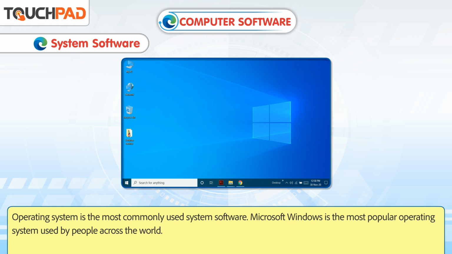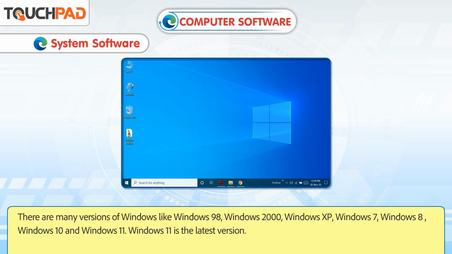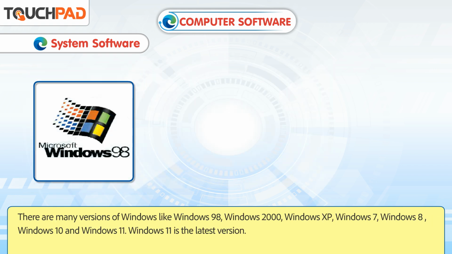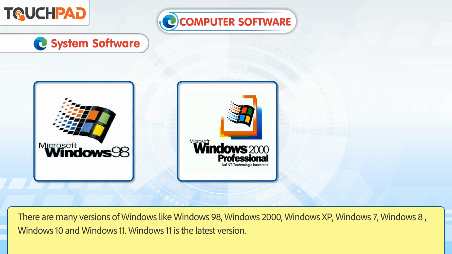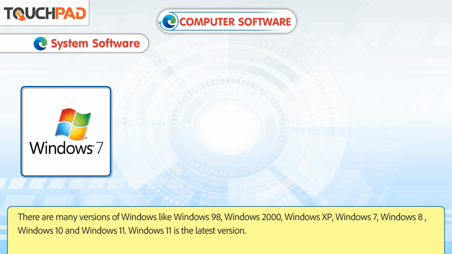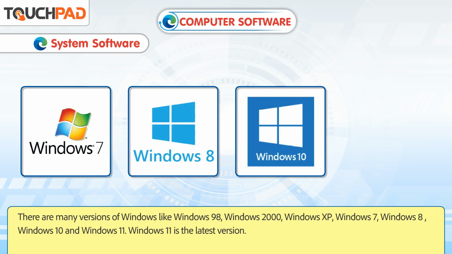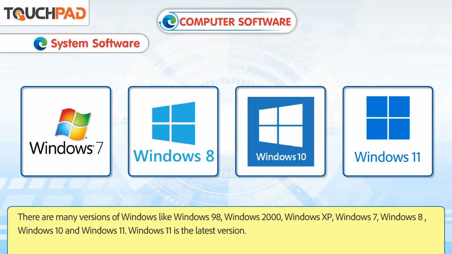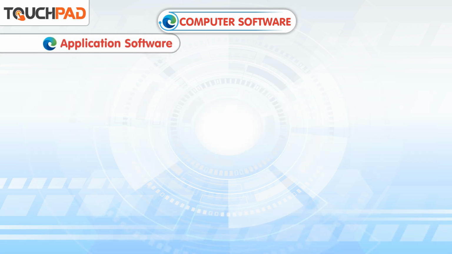Microsoft Windows is the most popular operating system used by people across the world. There are many versions of Windows like Windows 98, Windows 2000, Windows XP, Windows 7, Windows 8, Windows 10 and Windows 11. Windows 11 is the latest version.